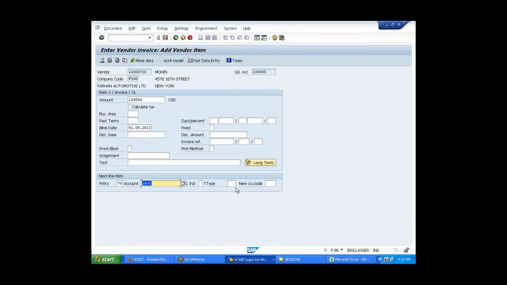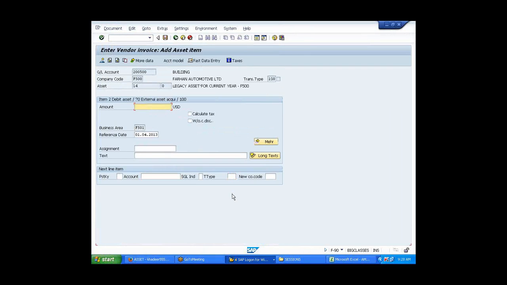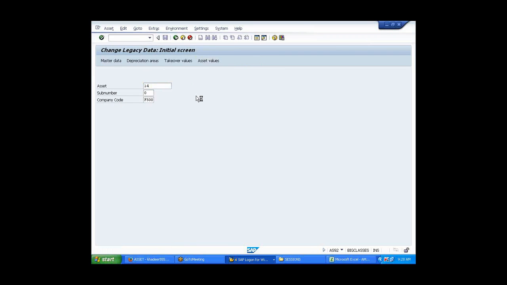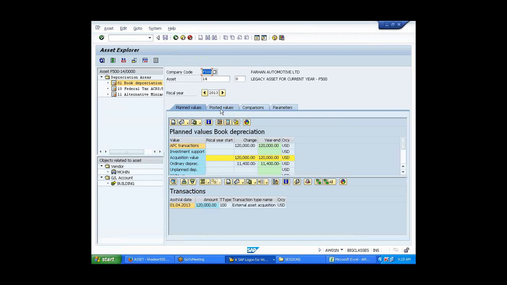Current year. Legacy certificate. 120. Save. Slash AS92. Okay, asset values posted now.